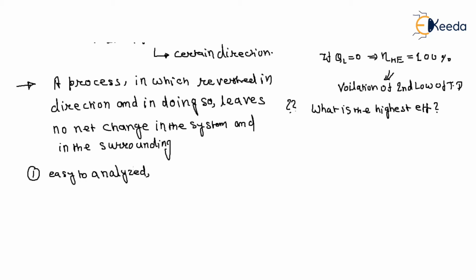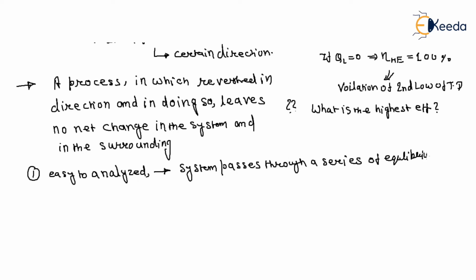Because in this process, the system passes through a series of equilibrium states during the reversible process, so we have all the information in between.